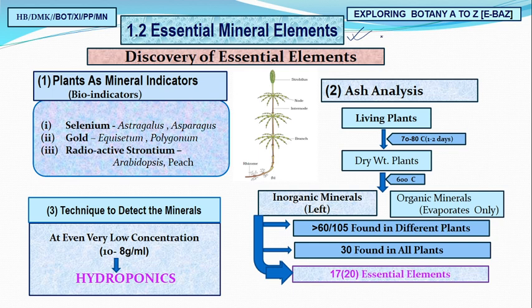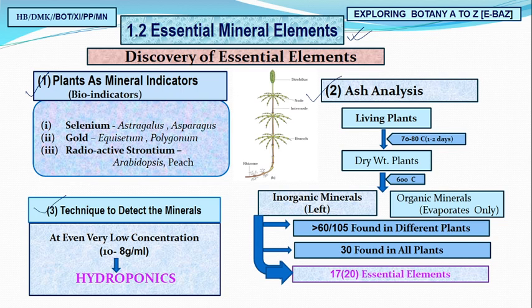So first of all, I would like to discuss the discovery of essential elements under these 3 headings. First, plants as mineral indicators. Second, I will discuss the ash analysis, and third, the techniques to detect minerals.